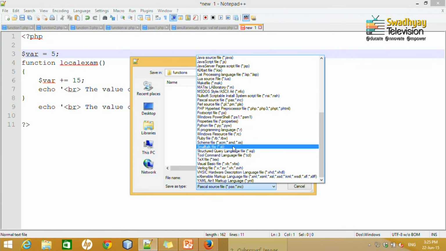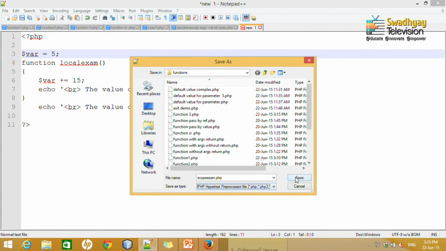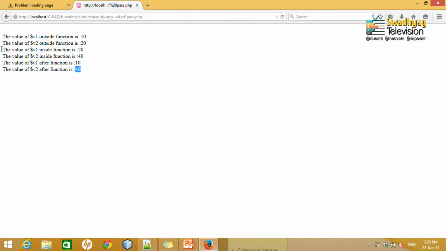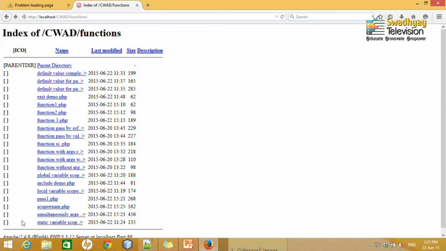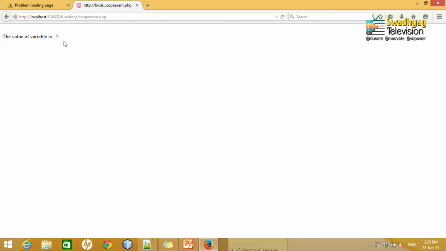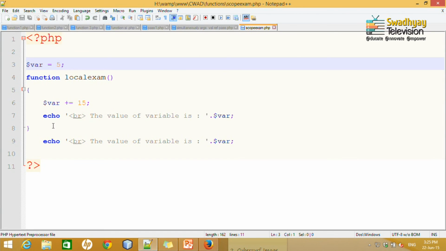This is some meaningful name. So, now let me open scope example dot php. I reload this. So, now the value of variable is 5 because I just call this one.